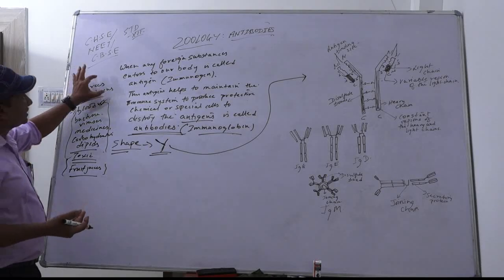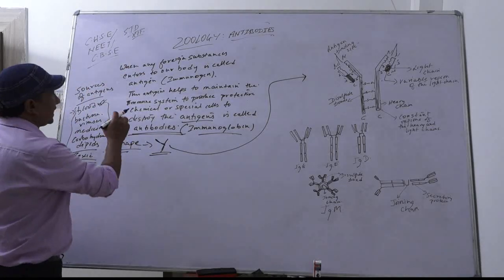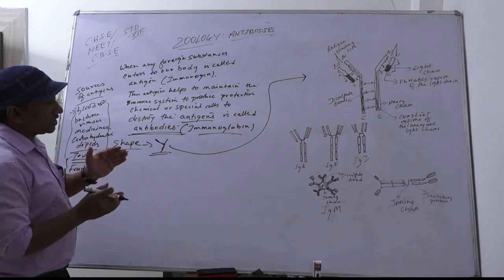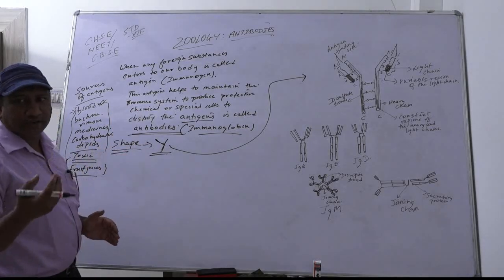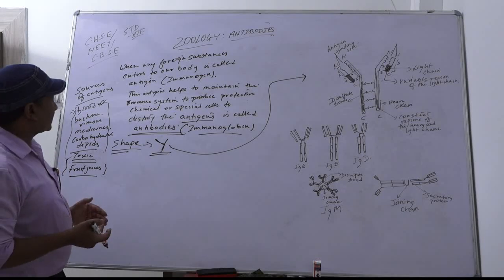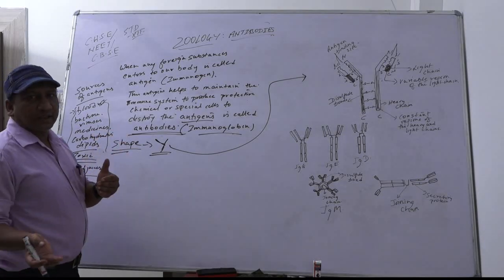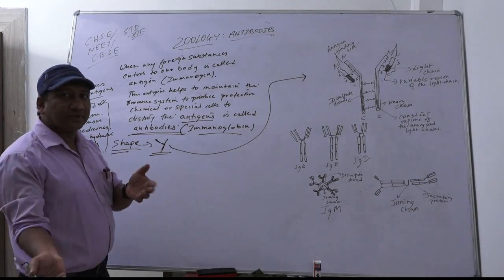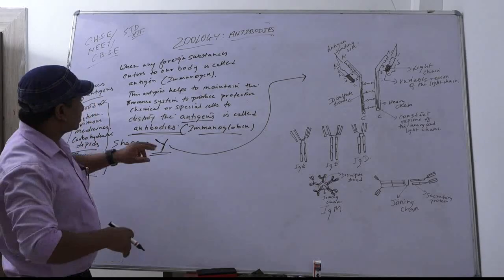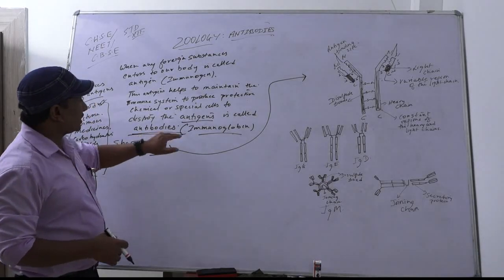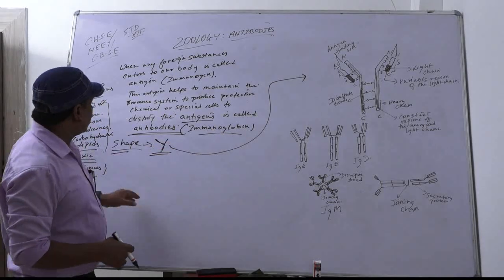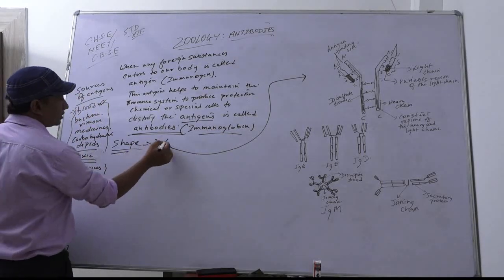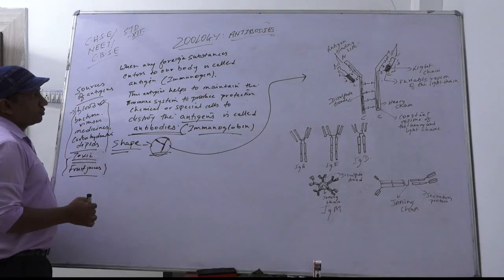So, the other name of antigen is immunogen. Now, these antigens help to maintain the immune system or produce special cells which destroy another antigen when it enters our body. That is called antibodies. The other name of antibodies is immunoglobulin, and the shape is Y in shape.